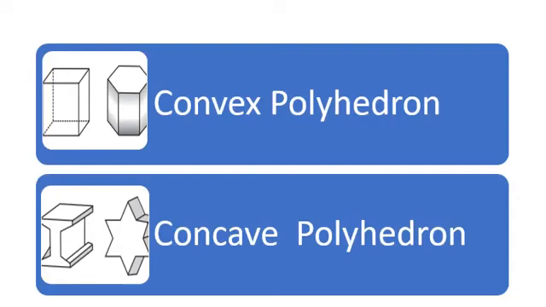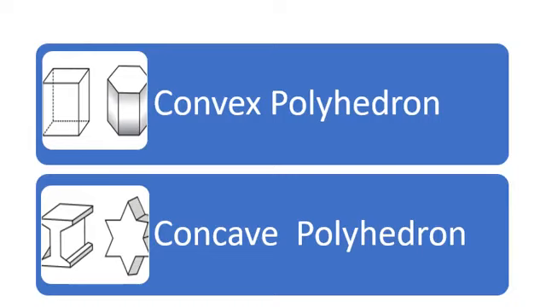So coming to the types of polyhedrons, the first one is the convex polyhedron. What do you mean by a convex polyhedron? A polyhedron that is made up of convex polygons is called a convex polyhedron. These are figures of convex polyhedrons, and for this you should know what convex polygons are. A polygon in which each interior angle is less than 180 degrees is called a convex polygon. Or we can say the polygons in which no portion of any of their diagonals lies exterior to the polygon are called convex polygons.